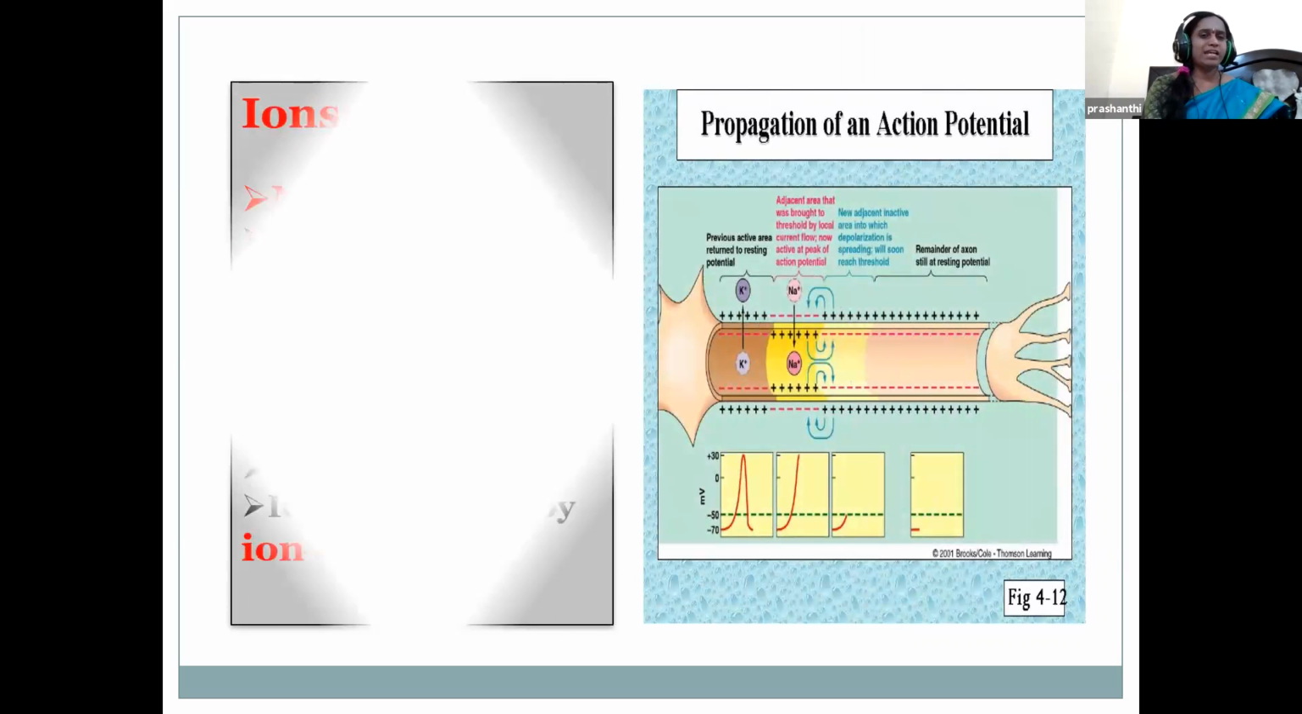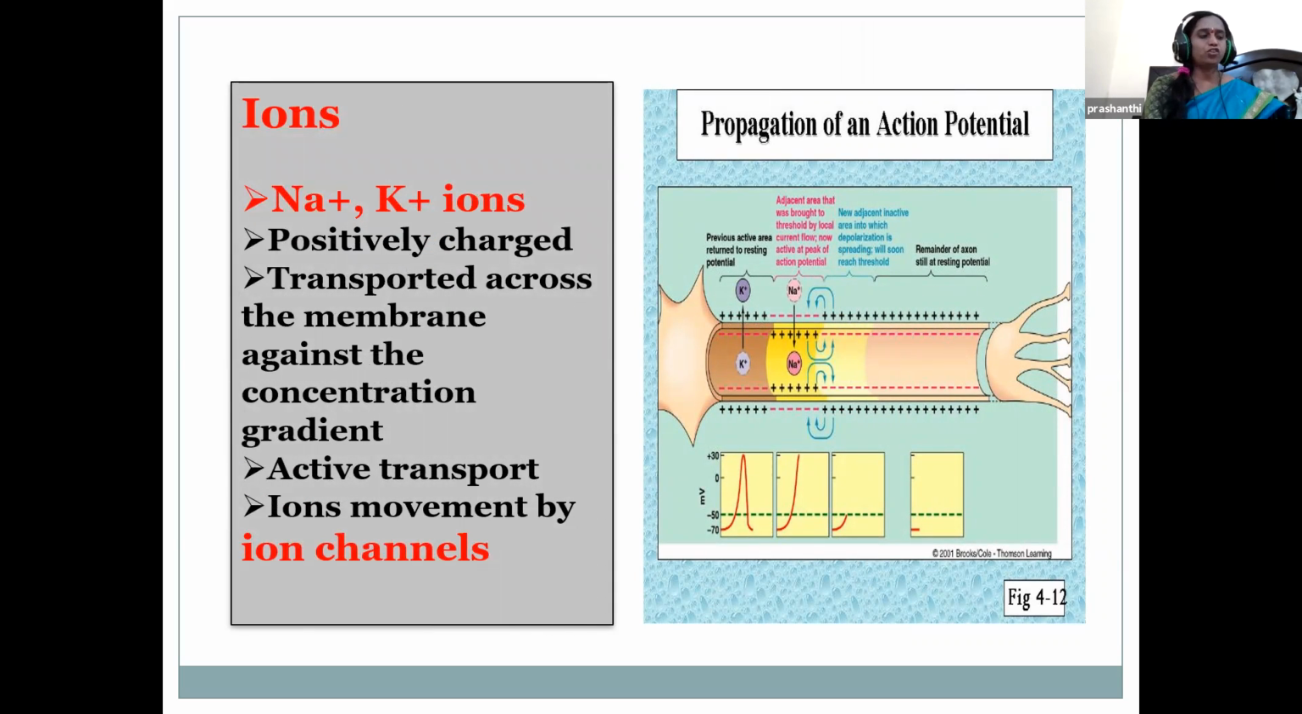Then why is the membrane potential established? It is due to the unequal distribution of the ions. Just see the picture, children. This is the nerve cell diagram. Here, this is the axon. This is the axon terminal and the cell body, and these are the dendrites. So the arrows show the movement of the ions.